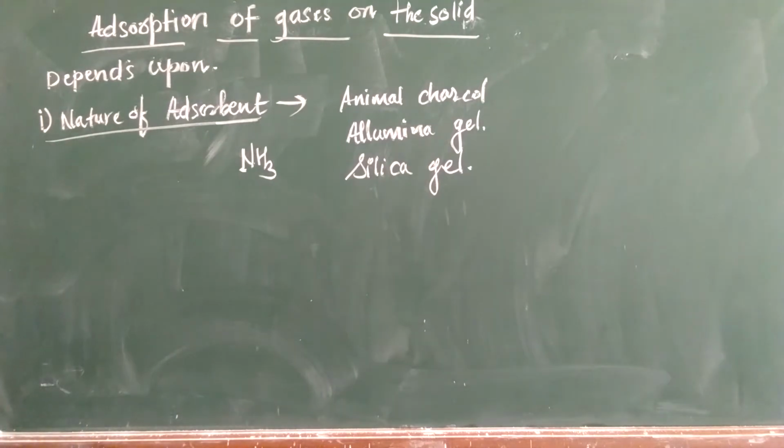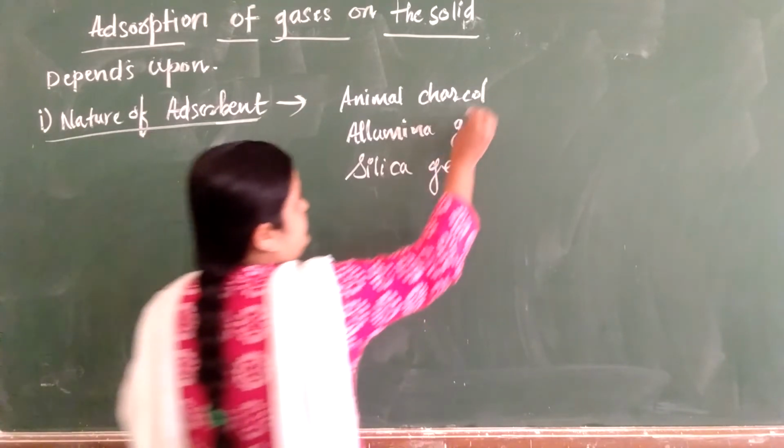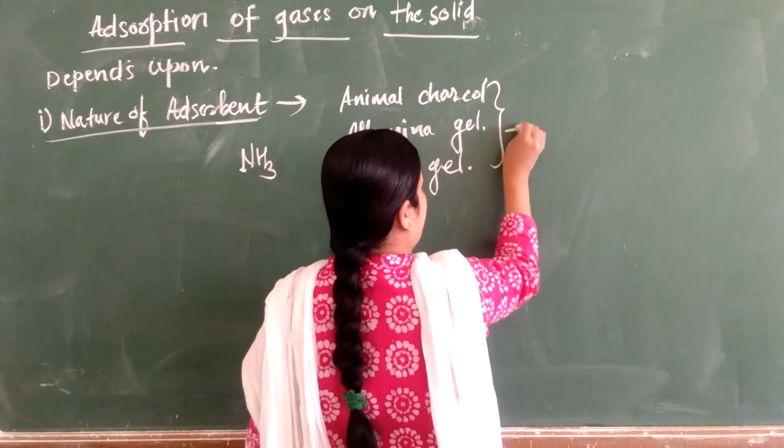These are some adsorbents, and they are very effective as adsorbents because of higher porosity.